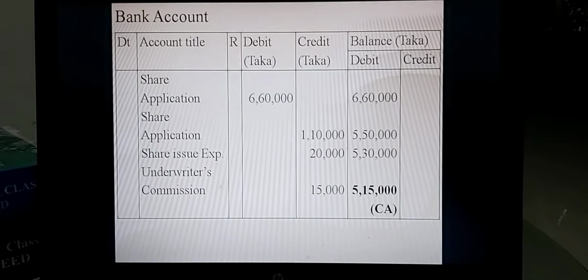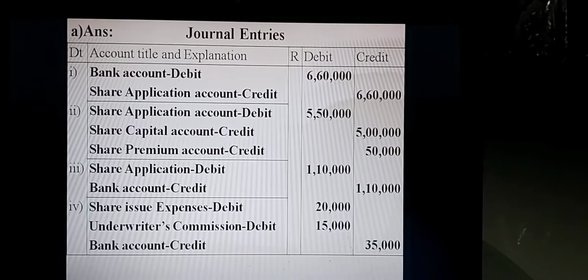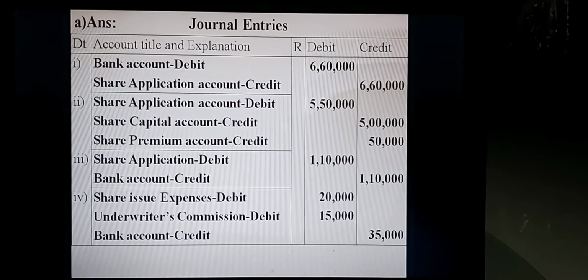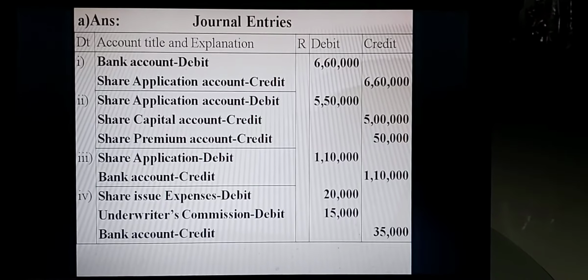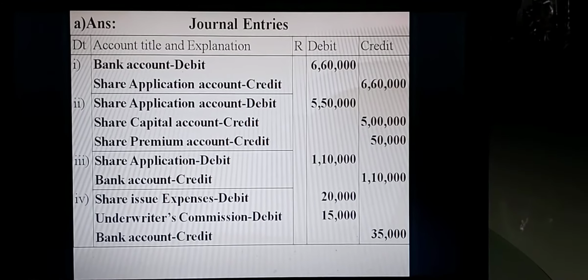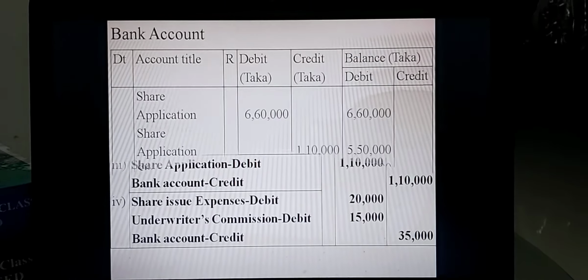After that, you can see again in the journal, share issue expenses or preliminary expenses debit, underwriter's commission account debit, bank account credit total Taka 35,000. Now you can go to the bank account.